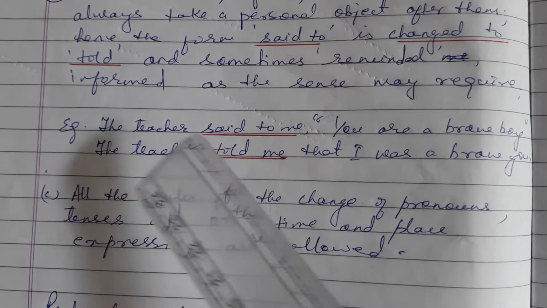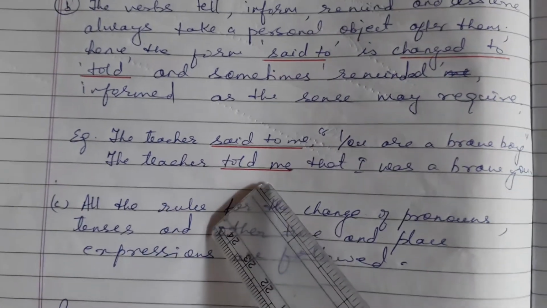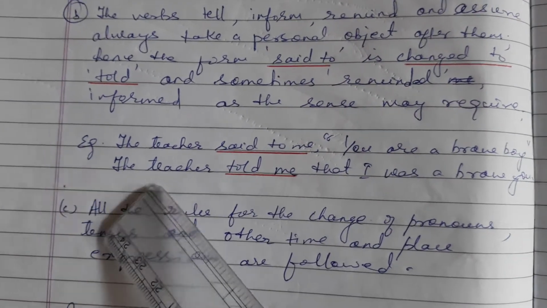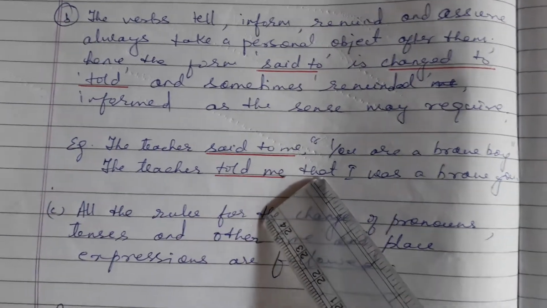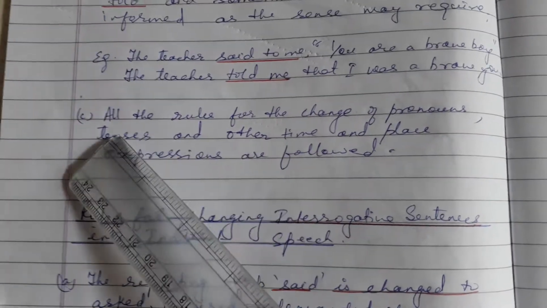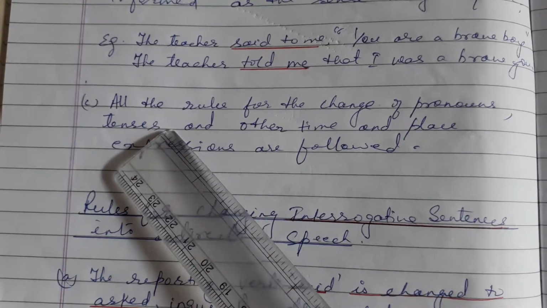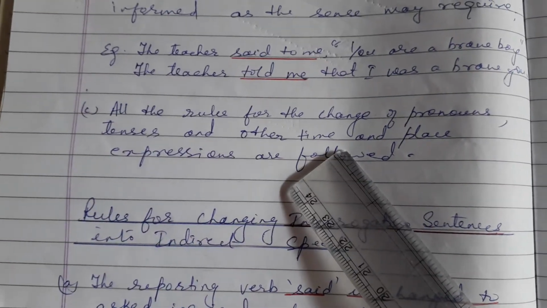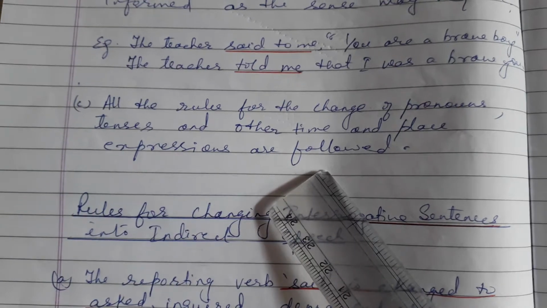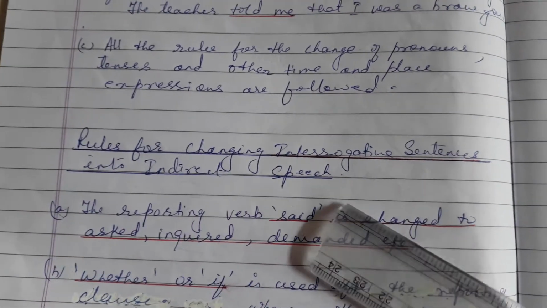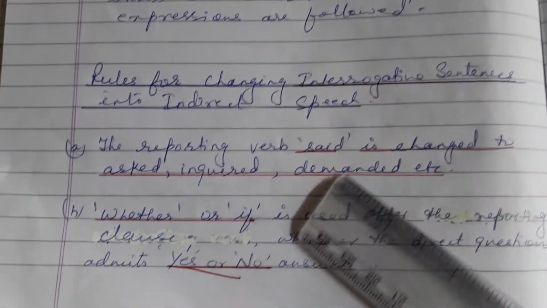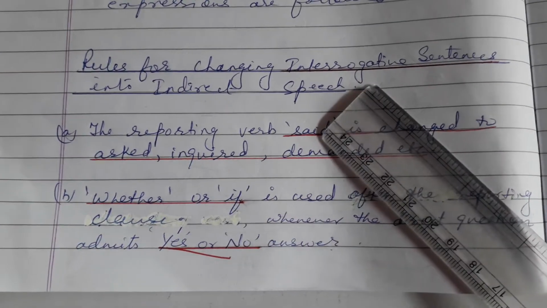Look at the example. The teacher said to me has been changed to the teacher told me that I was a brave boy. Next, all the rules for the change of pronouns, tenses, and other time and place expressions are followed. Now come to the interrogative sentences. Rules for changing interrogative sentences into indirect speech.